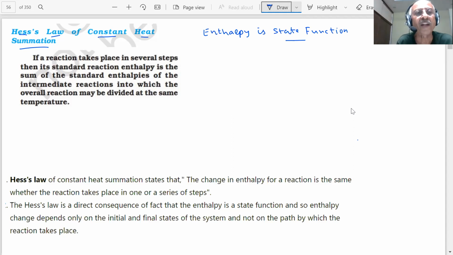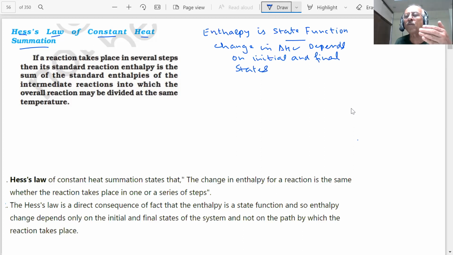The change in enthalpy, delta H, is a state function. It only depends on the initial and final states. It doesn't matter. You can do the reaction in 1 step, 2 steps, or 5 steps. It makes no difference. The total change will remain the same, student. And that is the basis of Hess's law of heat summation.